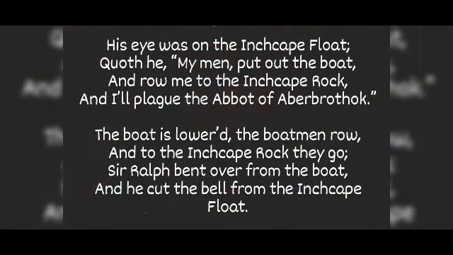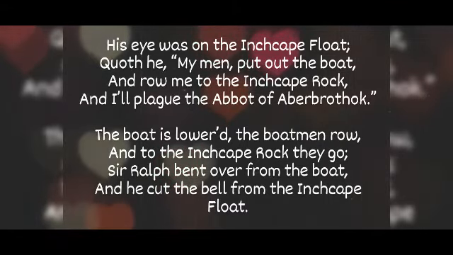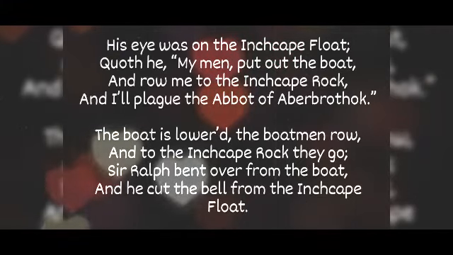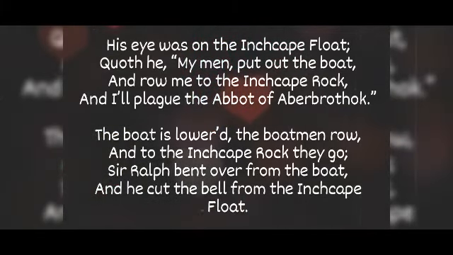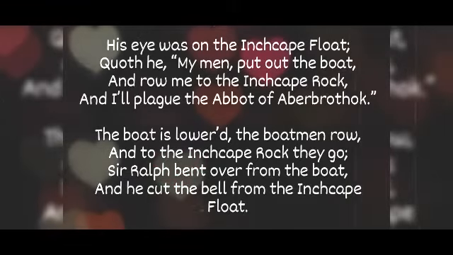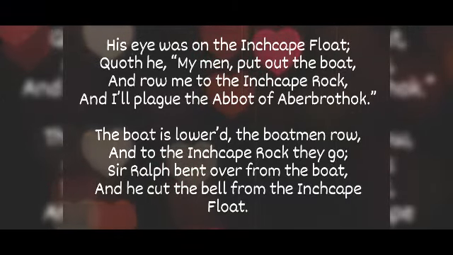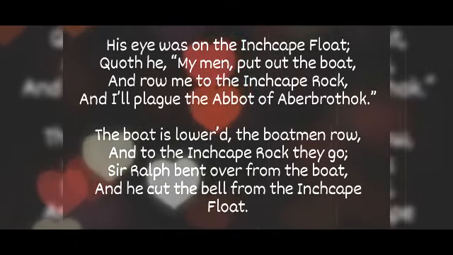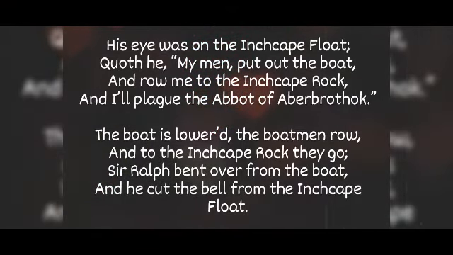And what does that mean? This means any person who is evil. Sir Ralph is an evil person, so he will not like things which are done by good people. He did not like people blessing the abbot of Aberbrothock. So what did he do? He simply went there and he cut off the bell from the Inchcape float. And as a result, what happened? He was satisfied now that nobody is going to bless the abbot of Aberbrothock. Everybody curses him because he is a bad person. So he does not like people being blessed.